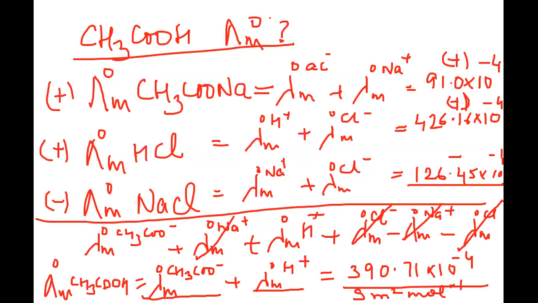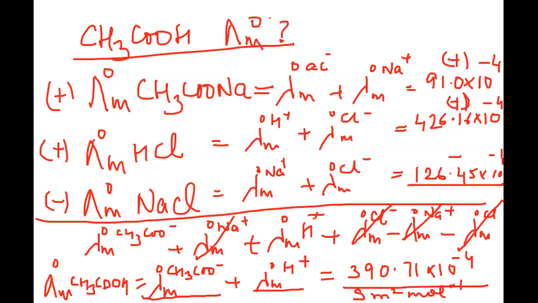Now, in the case of ions which are smaller or larger, that question should come to your mind: if I'm talking about the difference in the molar conductance values of the sodium salts and potassium salts, shouldn't the sodium salts have higher values? That is not the case. Why? Because there are other factors which get involved, like the hydration of the ions, which is one of the important ones. The combined effect of all this is that the velocity of the ion can be reduced, and if the velocity is reduced, the conductance values are also reduced. So this is one thing that you need to understand here, and this is everything that you need to know about Kohlrausch's law.